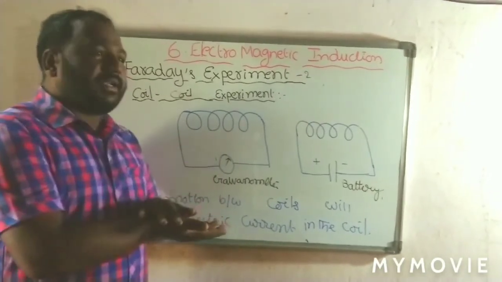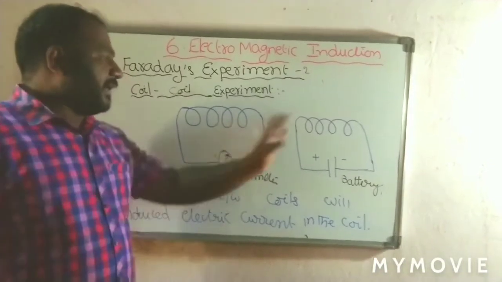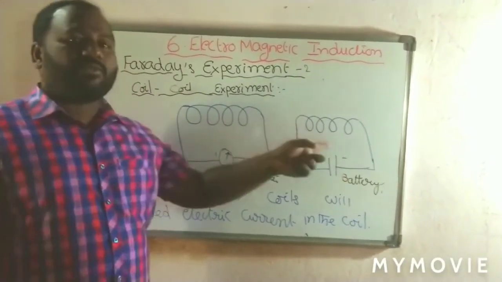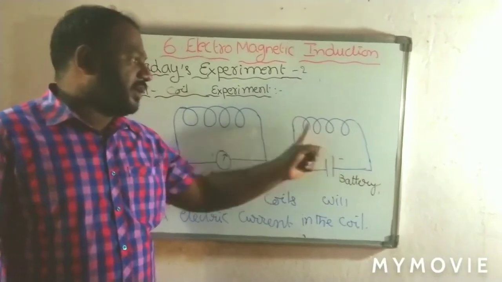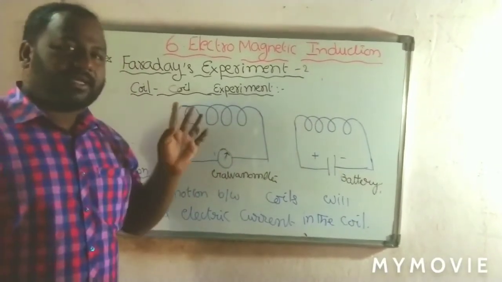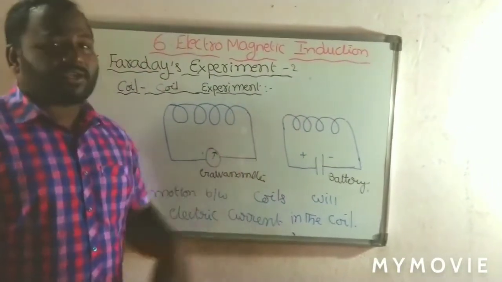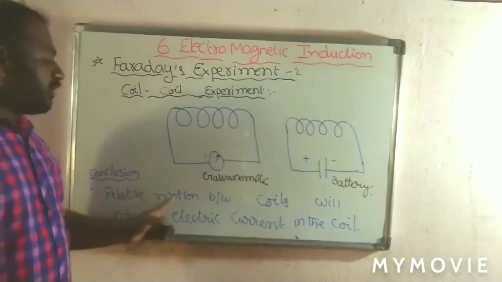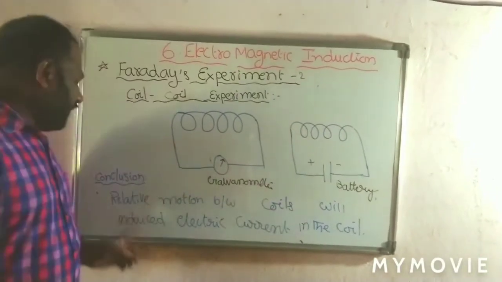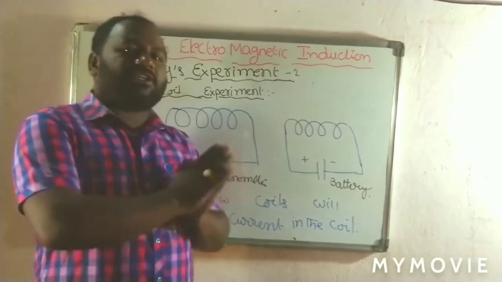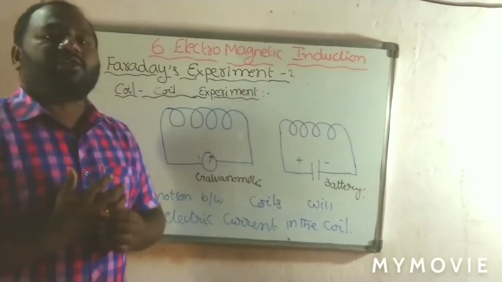And he repeated the experiment again, keeping coil 2 stationary, with coil 1 moving towards coil 2 and moving away from it. Again, he observed the same effect. So from that also he concluded that relative motion between the coils will induce electric current in the coil. So from these two experiments he gave two rules.